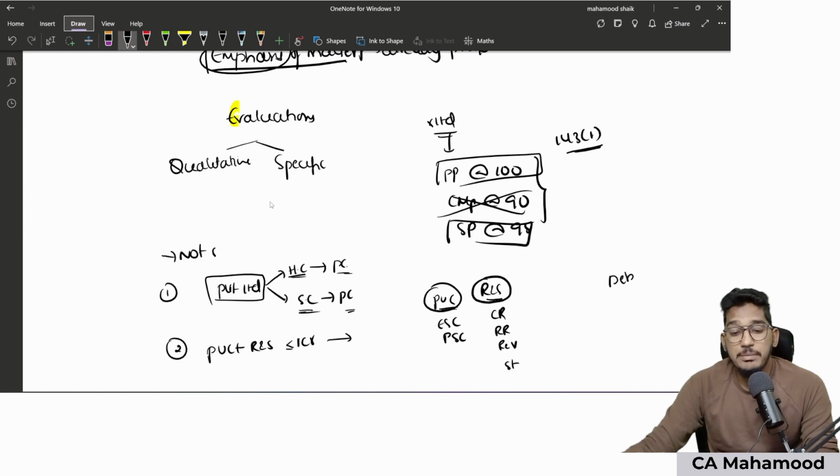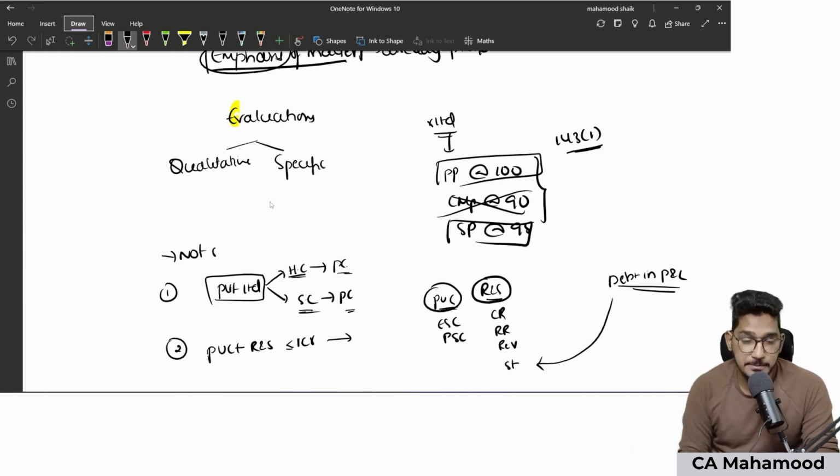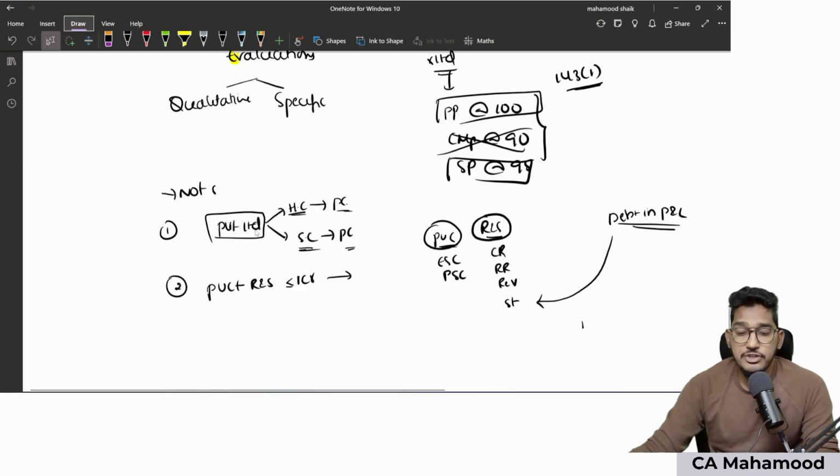Sometimes there will be a debit balance in the P&L account. If there is any debit balance in the P&L account, that could be adjusted against the credit balance for the purpose of calculation of reserves. Like for example, assume reserves and surpluses credit balance is some 80, but there is a P&L debit balance of 20. So this 20 can be adjusted against this 80.